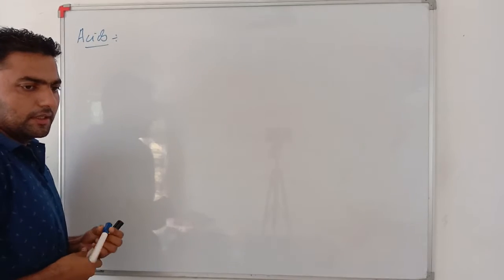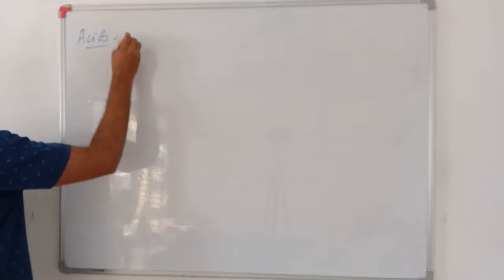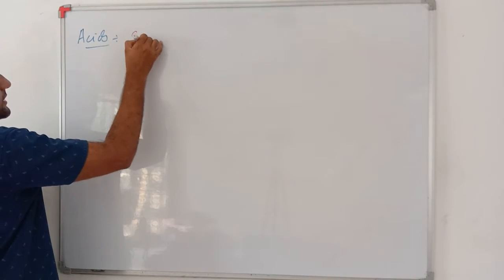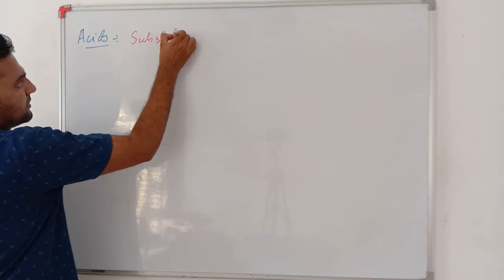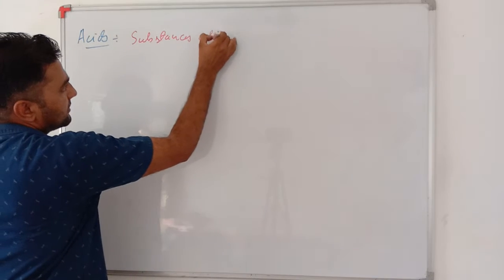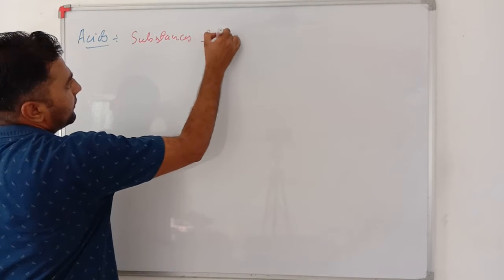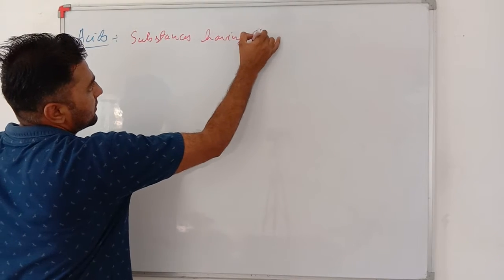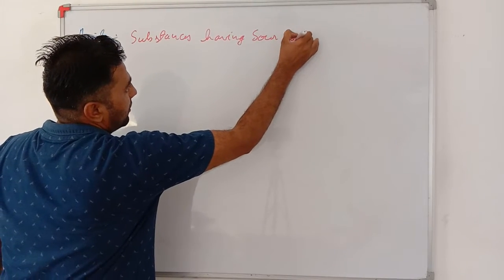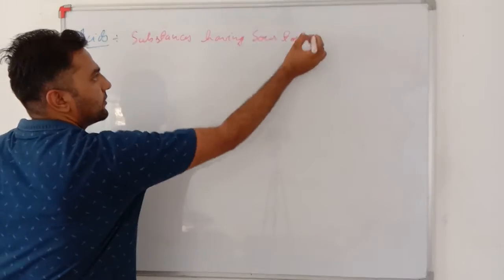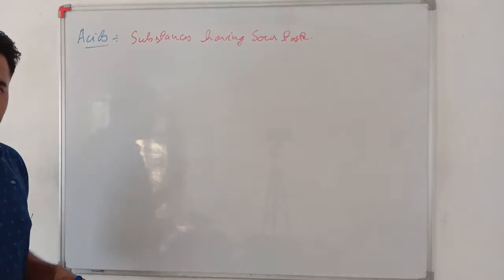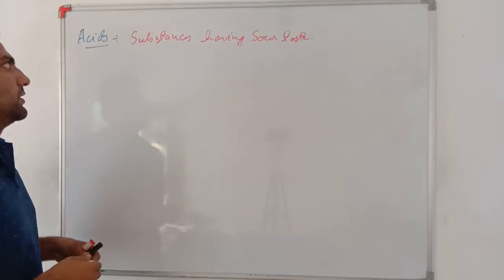Very important. We will see one by one. Acids are substances having sour taste. Very important. Acids are the substances which have sour taste.